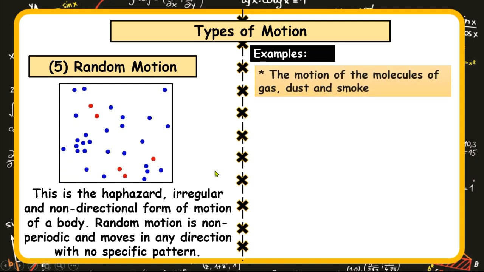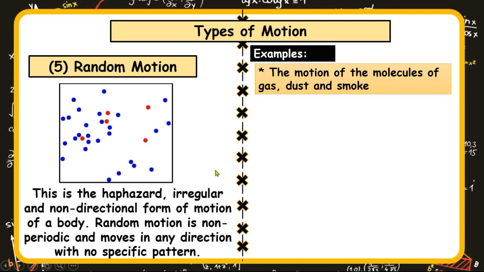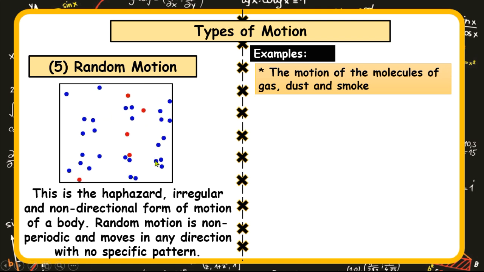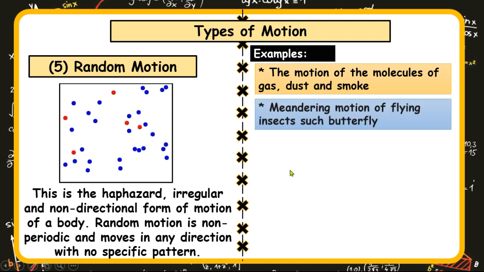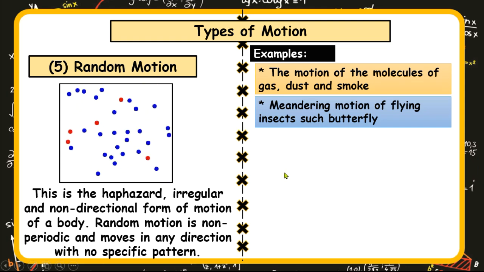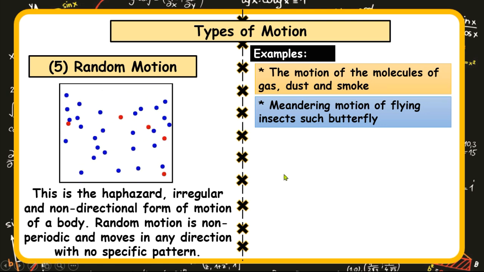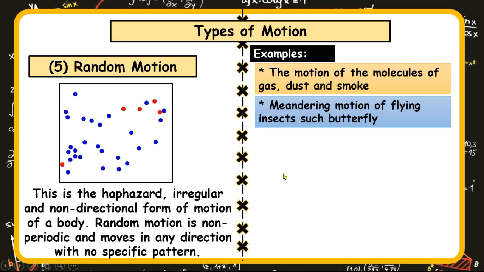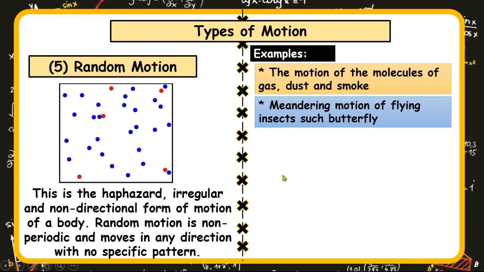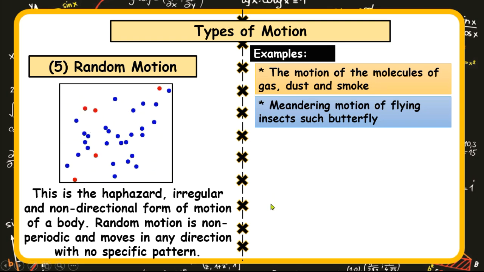Examples of these random motions are the motion of the molecules of gas, dust, and smoke, as it is animated here. The second example is the meandering motion of flying insects, such as a butterfly. If you have ever seen a butterfly in a garden, when released, you cannot really tell the path the butterfly is taking. It moves randomly and you cannot really trace it in a specific pattern.